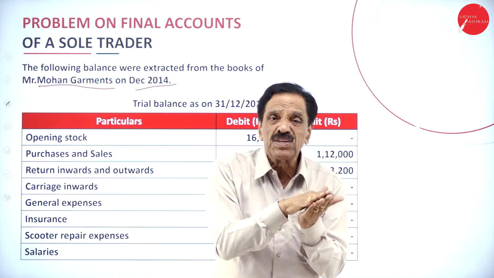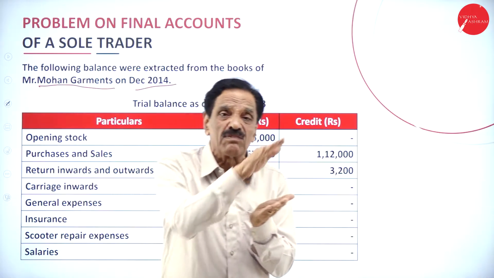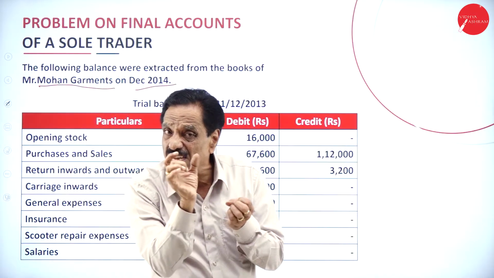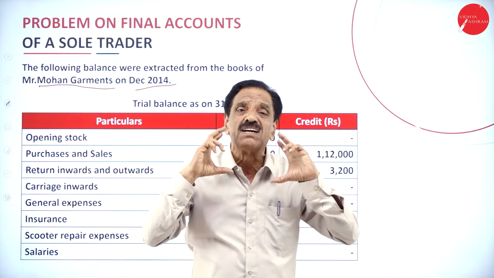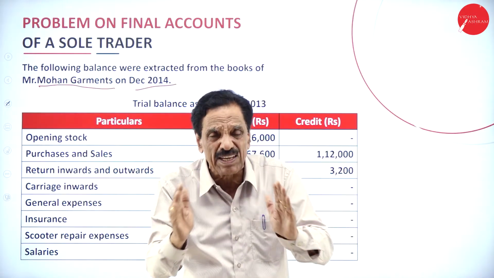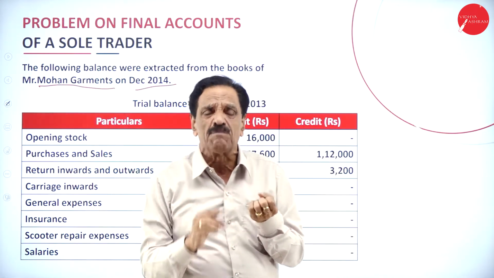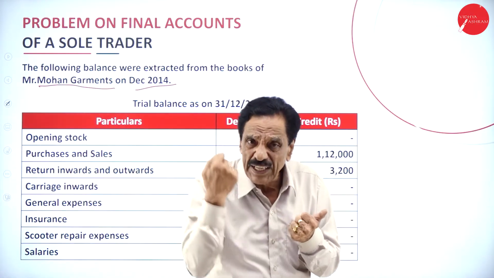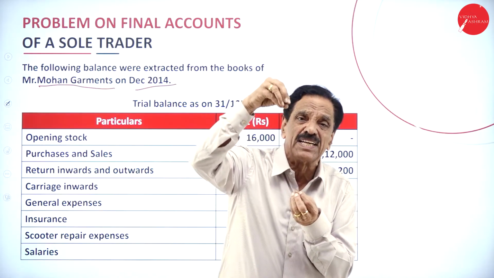Assume that you purchase goods worth rupees 70,000 and spend 10,000 for wages in order to bring them from Bangalore to Mysore. What's the total cost? We say 80,000. It has been sold for 1 lakh. The difference, 20,000, is called gross profit. So all direct expenditure, manufacturing expenses will be taken into consideration. What are the manufacturing expenses? Wages, carriage inward, coal, gas and water, and freight charges. All these, power, all directly connected expenditure will be taken into the trading account.